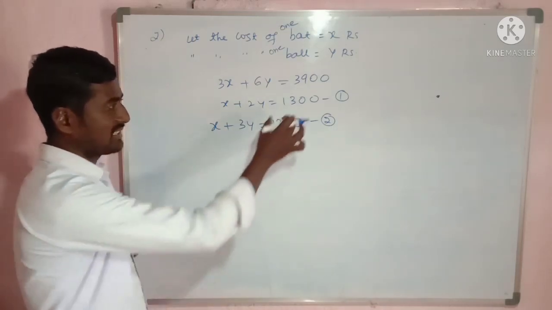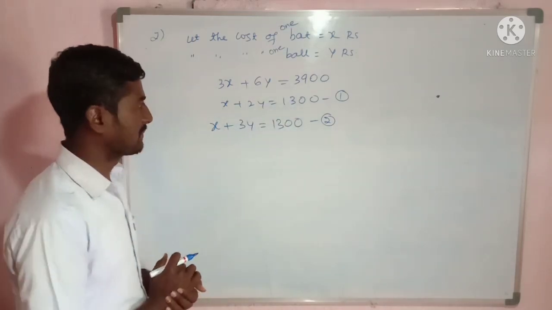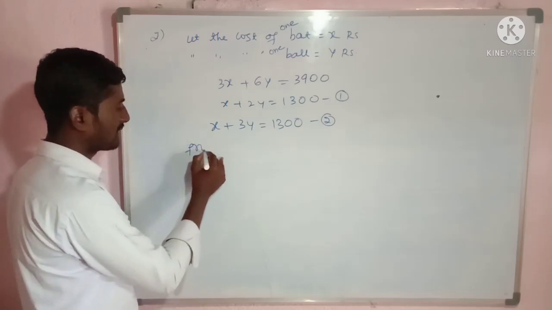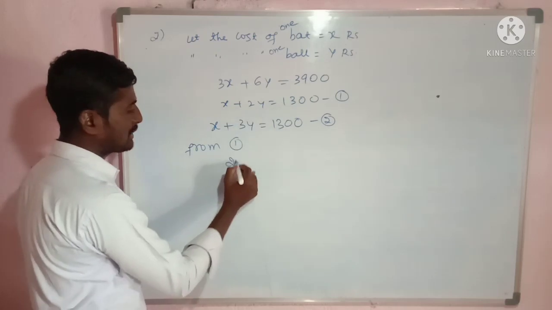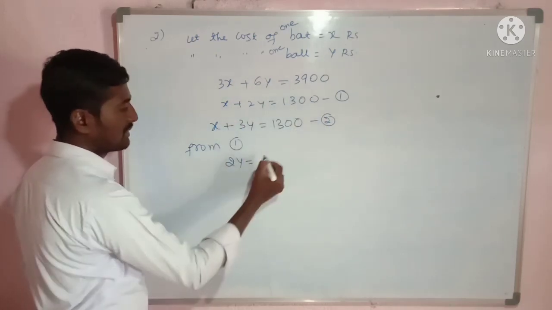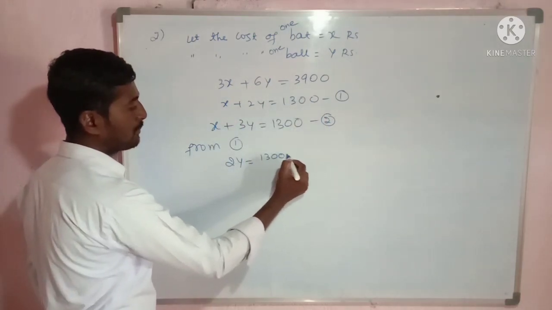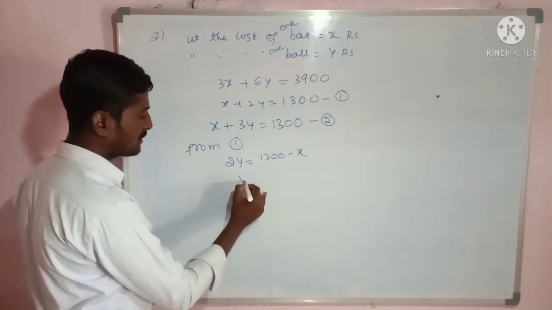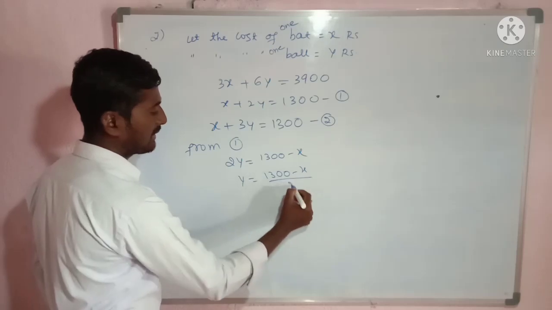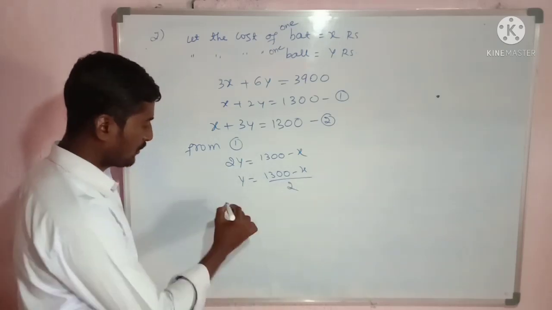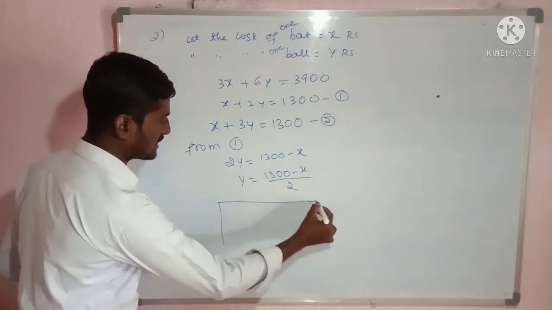Now let us draw the table for the first equation. So from equation number 1, same procedure. 2y is equal to what we will get? 1,300 minus x. So y is equal to 1,300 minus x divided by 2. Okay. Now we shall draw the table for this first equation.